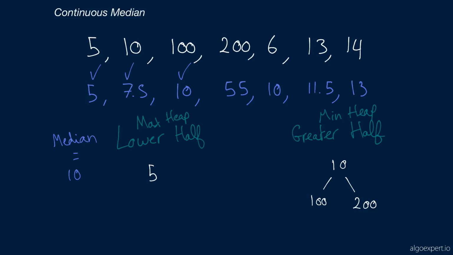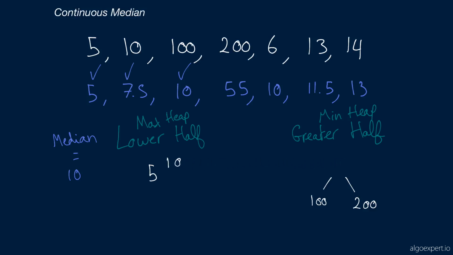Well, we check which one has more numbers. In this case, the greater half has more numbers. So if the greater half has 2 more numbers than the lower half, what we're going to do is remove a value from the greater half and insert it in the lower half. So we're going to remove the top value of the greater half, which is 10, and we're going to insert it in the lower half.